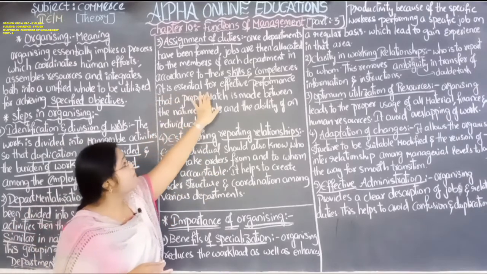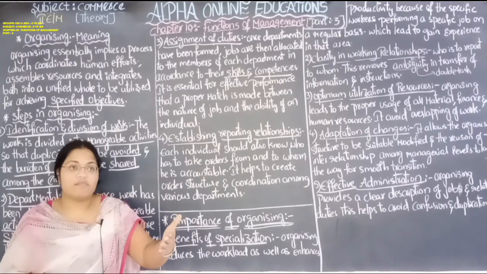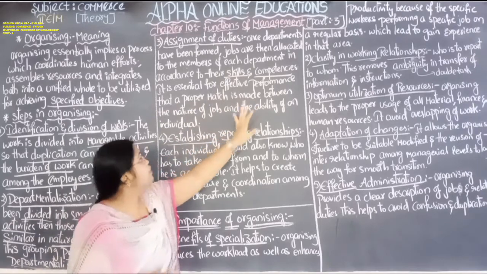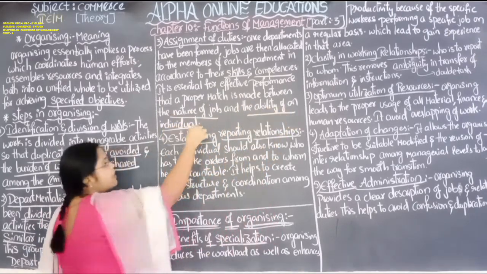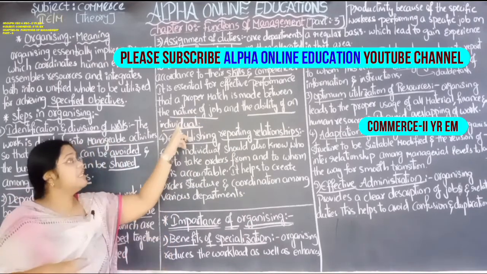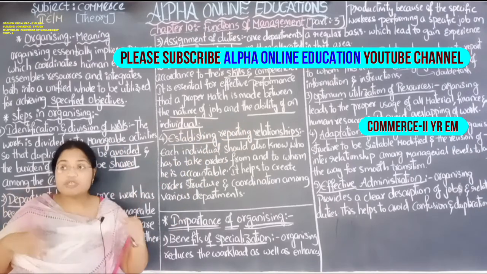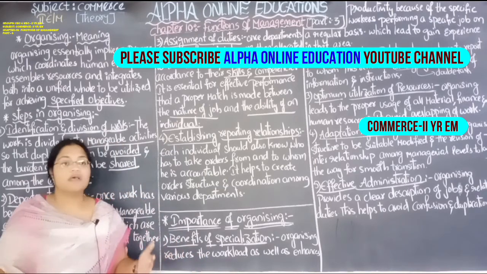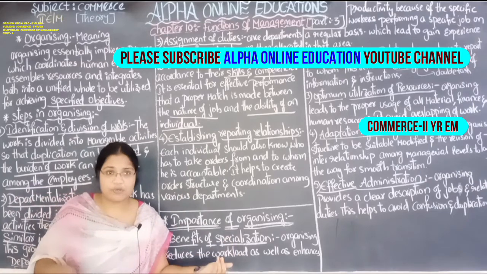It is essential for effective performance. It will make good performance, so that a proper match is made between the nature of the job and the ability of an individual. There should be a matching between the nature of the job and the ability of the individual. The individual should have the ability to do that job, so only that job should be given to that individual.